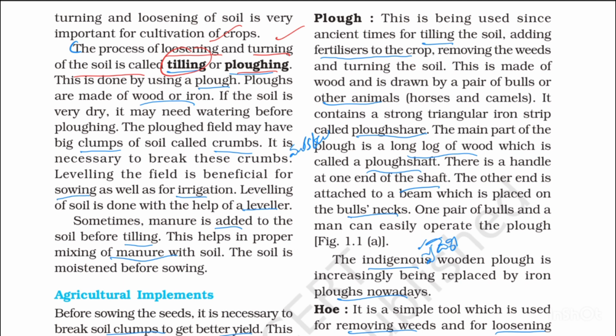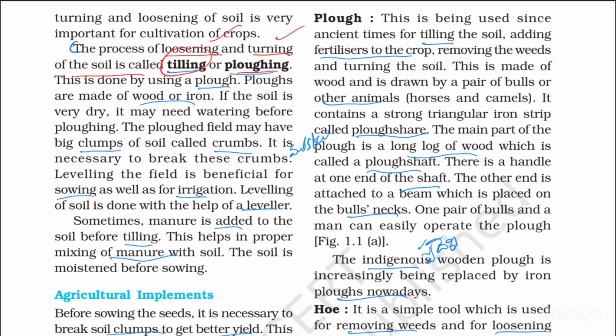When we plow the soil or when we use organic manure, earthworms and some bacteria grow in the soil, and they make the soil loose.